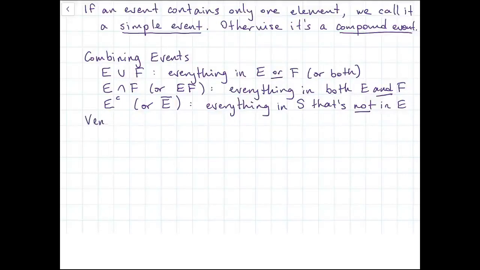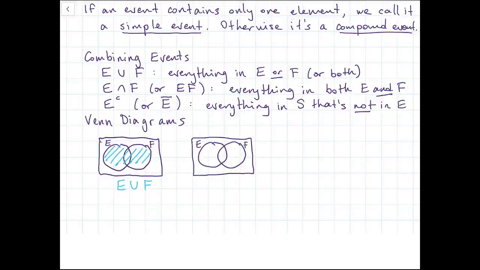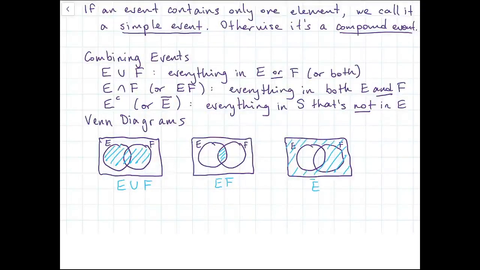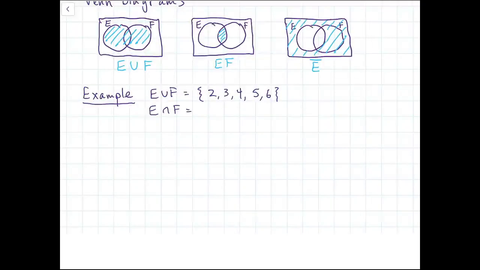So we can actually illustrate these things with Venn diagrams. So here's a diagram of the sets E and F within a sample space S. The shaded region is E union F. Here again, we have E and F, and the intersection there is EF. And finally, if we have E and F, then everything outside of E, whether or not it's in F, is E complement. Here's an example then. Taking our same events from before, E union F would be everything that's either greater than 2 or even, or both, so 2, 3, 4, 5, 6. The intersection is only 4 and 6, and E complement would be 1 or 2.